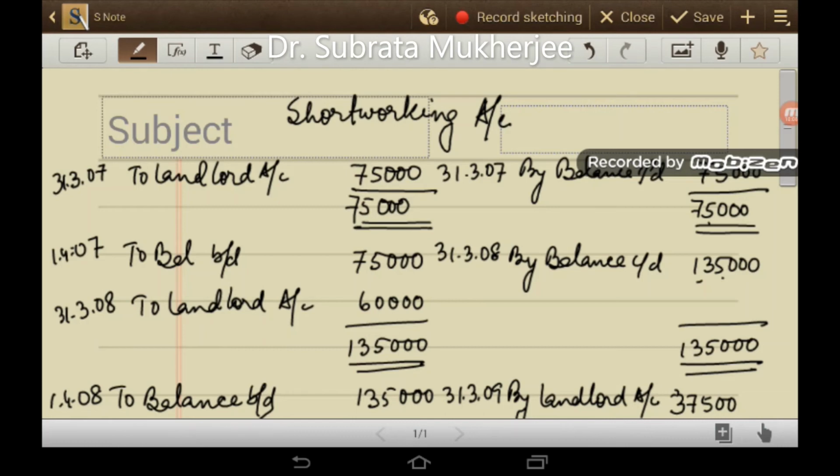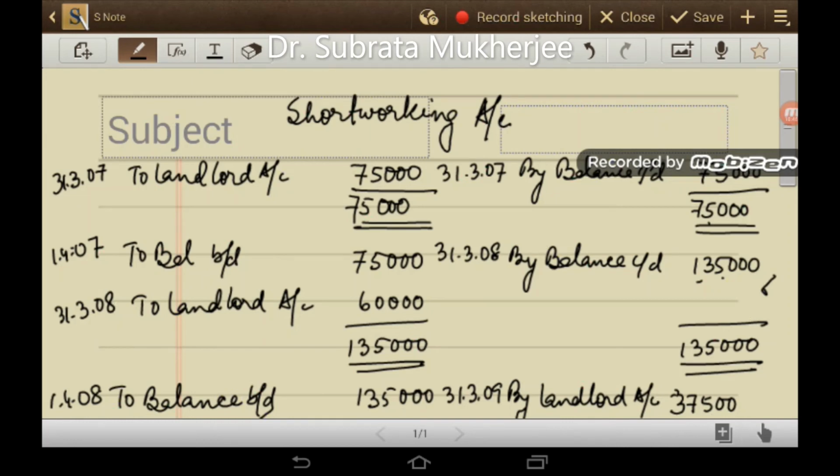Now in the short working ledger, on the debit side, short working account debit to landlord 75,000. The balance in this ledger will be carried forward to next year. That is 75,000 will be carried forward to 2007-8. Now again in the year 2007-8, there was a short working of 60,000 which is shown in the statement of royalty payable in my working. Now the total amount of short working at the end of the year 2007-8 was 1,35,000.